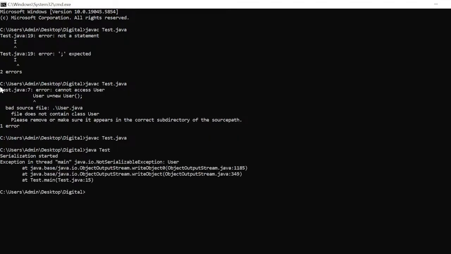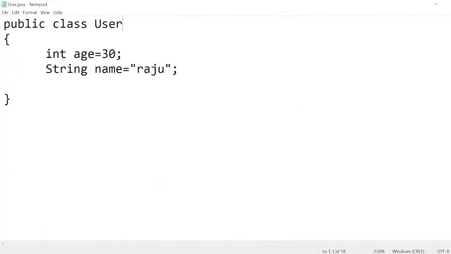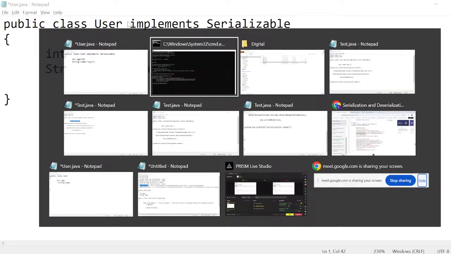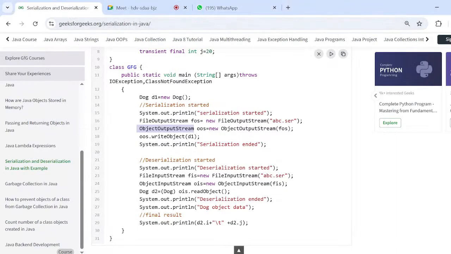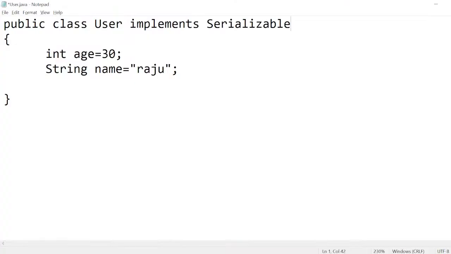Java Test. See here, serialization started, and there is an error. We have to implement Serializable. Serializable is the interface, we have to import it.